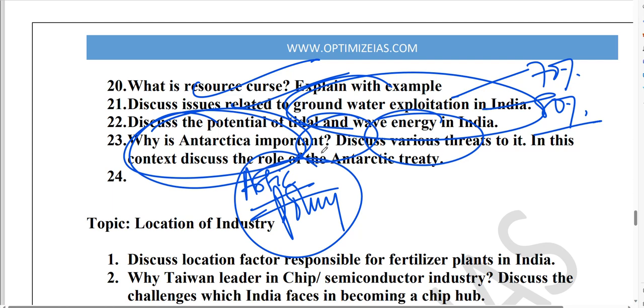And what is this Antarctica? What are the various missions of India in Antarctica and Arctic? Very, very important. Again I repeat, very important, Arctic and Antarctic region.